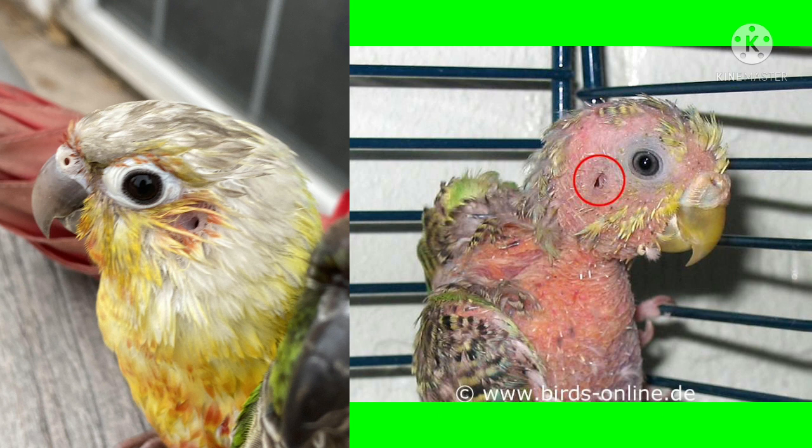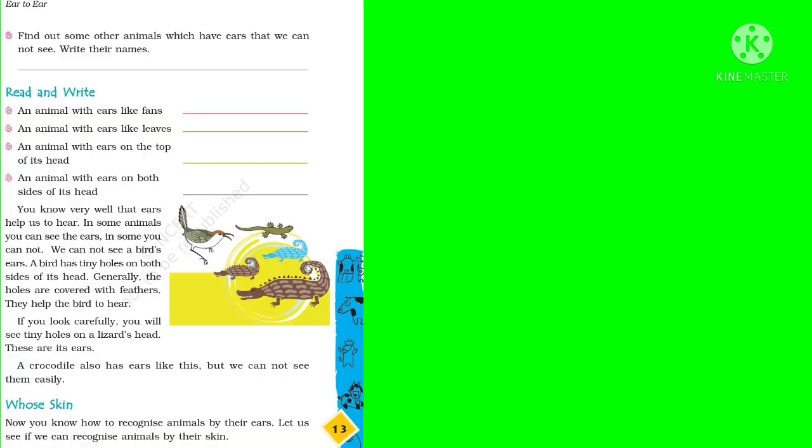Here are two pictures of birds. You can see that in place of their ears there is a small hole through which they can hear all kinds of sounds. Now come to the next page.